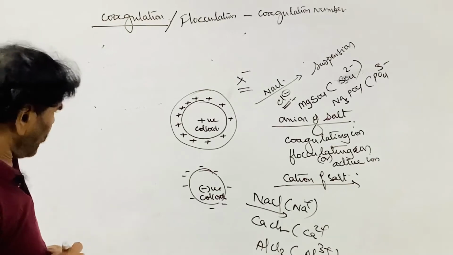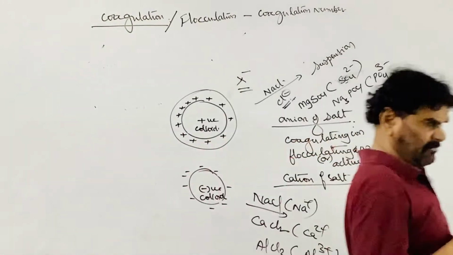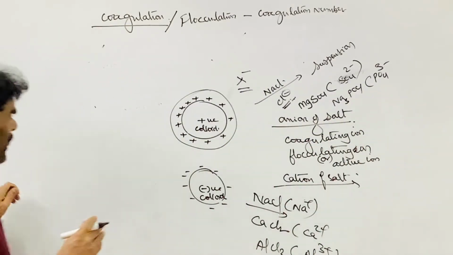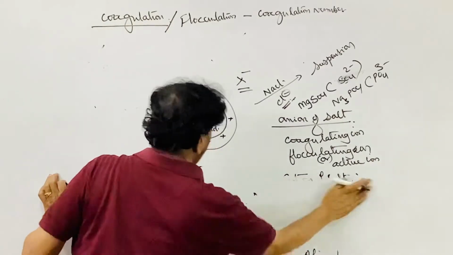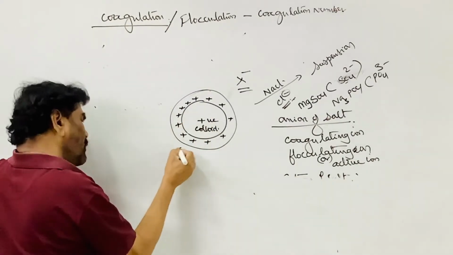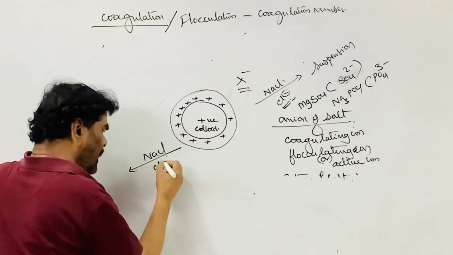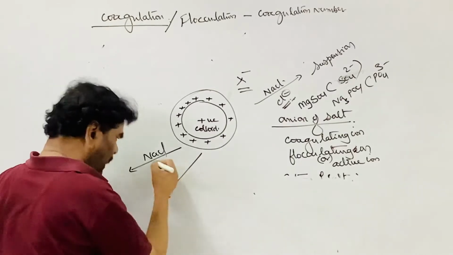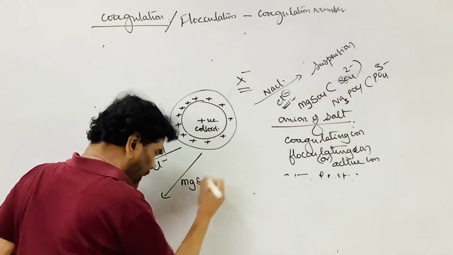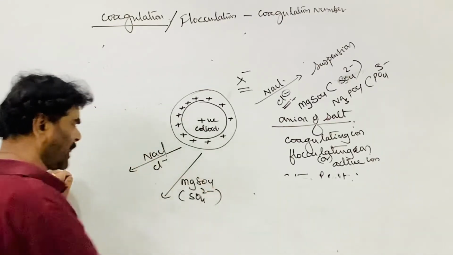Now see the coagulating power of the electrolyte. Say you take a positively charged colloid. It can be coagulated by adding sodium chloride, where the chloride ion is active. It can be coagulated using magnesium sulfate, where the coagulating ion is the sulfate ion.